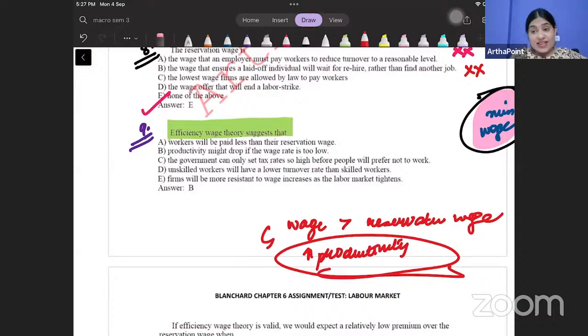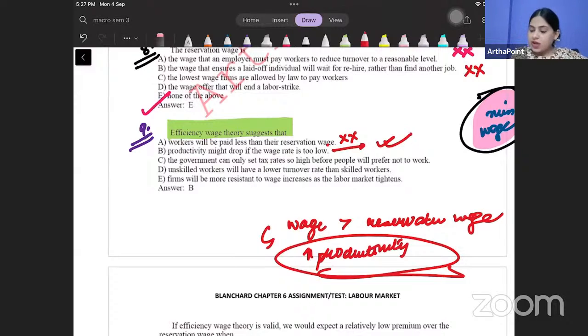So worker will be paid less than reservation wage. No, you have to pay workers more than reservation wage. ये गलत है. Productivity might drop if wage rate is too low. Correct. अगर आप wage rate कम दोगे तो लोगों की productivity नहीं आएगी. People will not be productive.